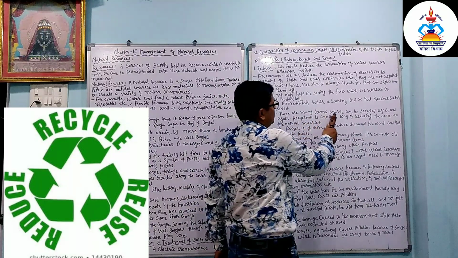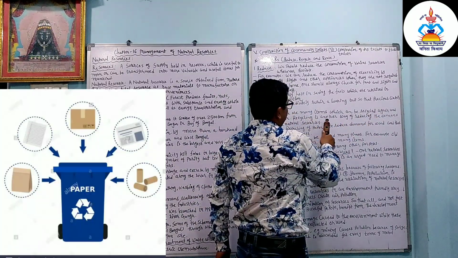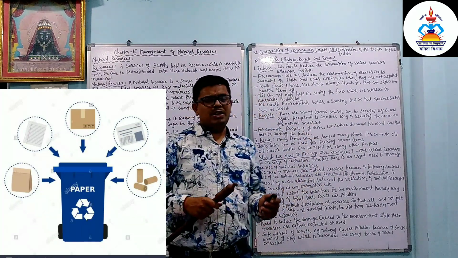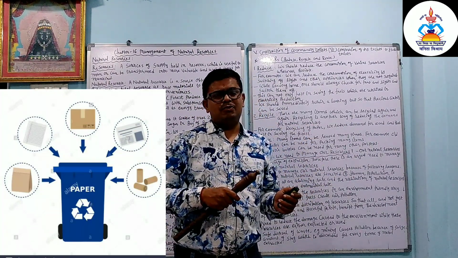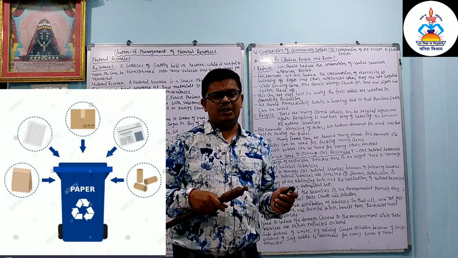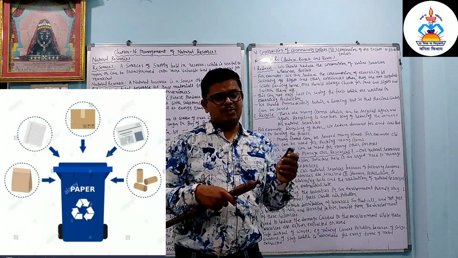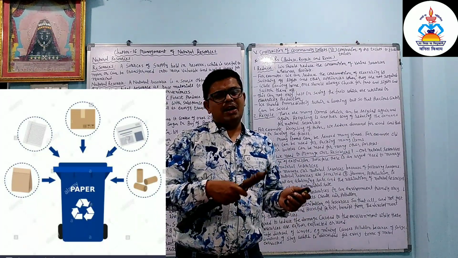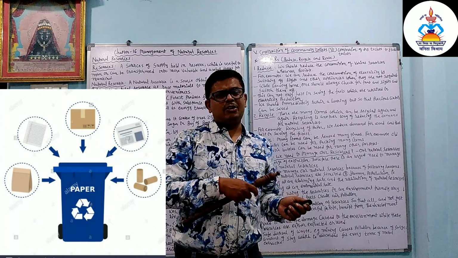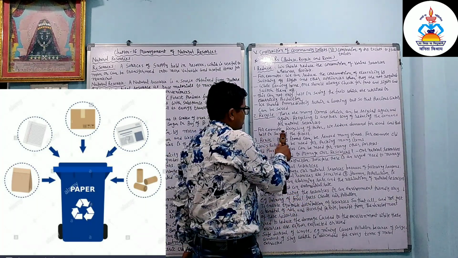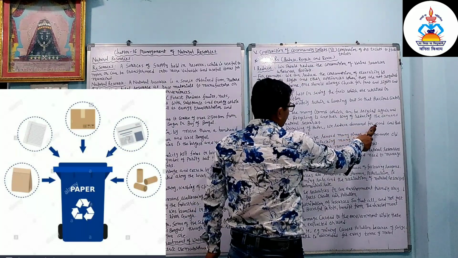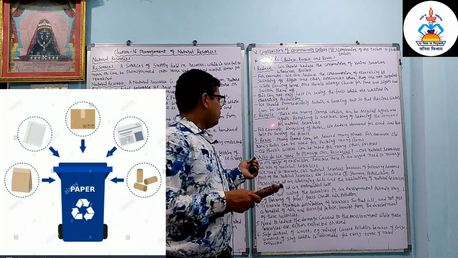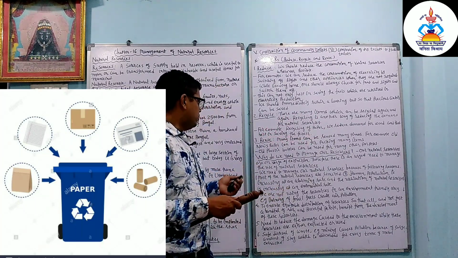Recycle: there are many items which can be recycled again and again. Recycling is another way of reducing the demand for natural resources. Whenever we write on paper, so many trees are cut down daily, so we have to recycle the paper. From old paper we can again and again make new paper, and by that way we can avoid the cutting of trees. For example, by recycling paper we reduce the demand for wood and thus help in saving the forest.